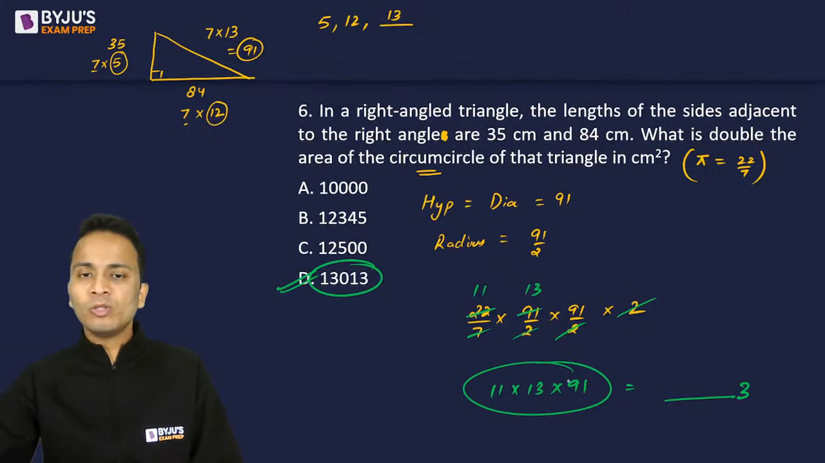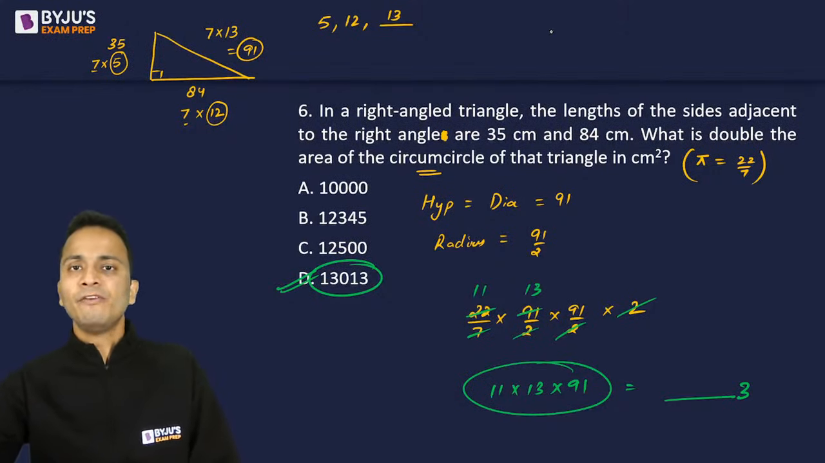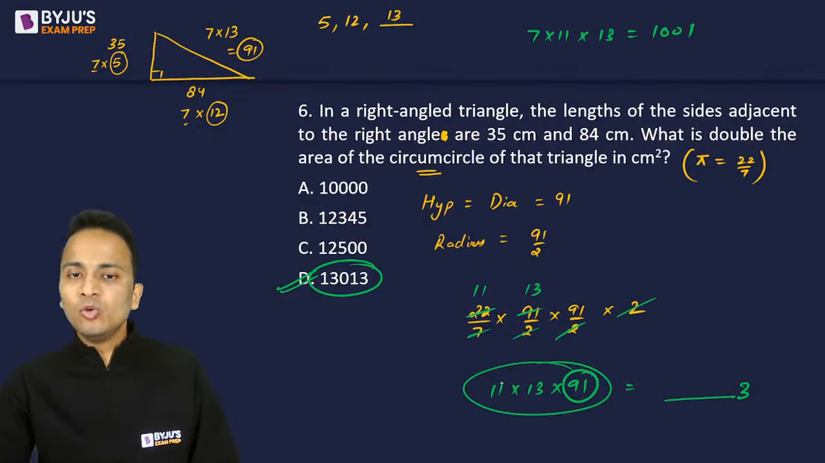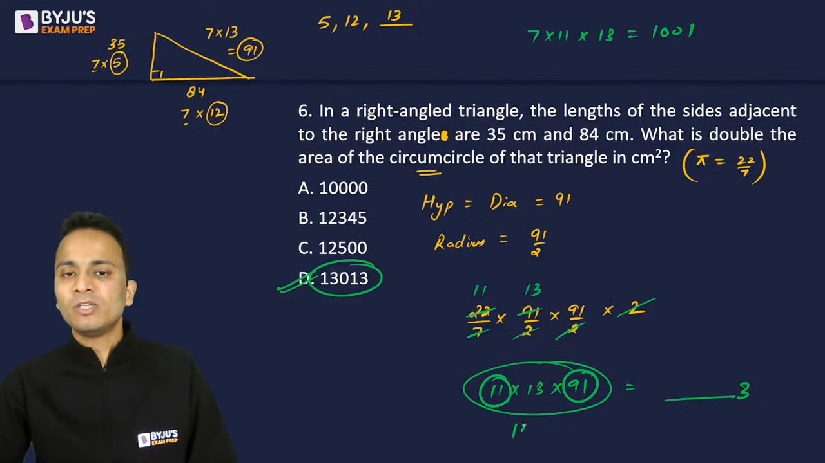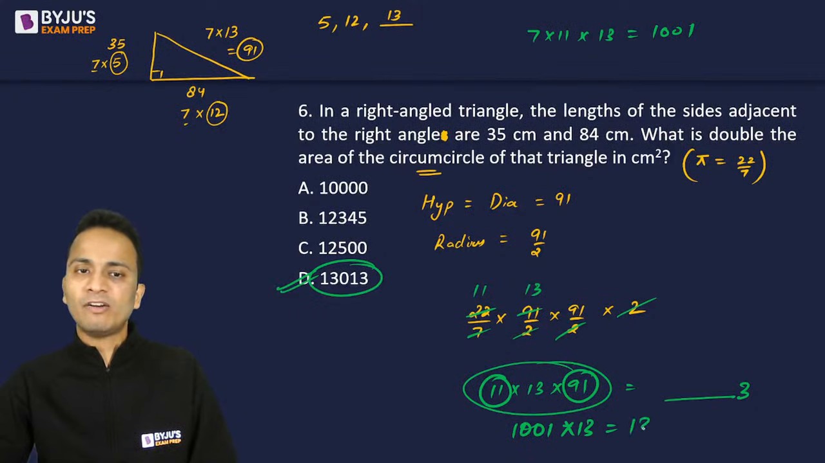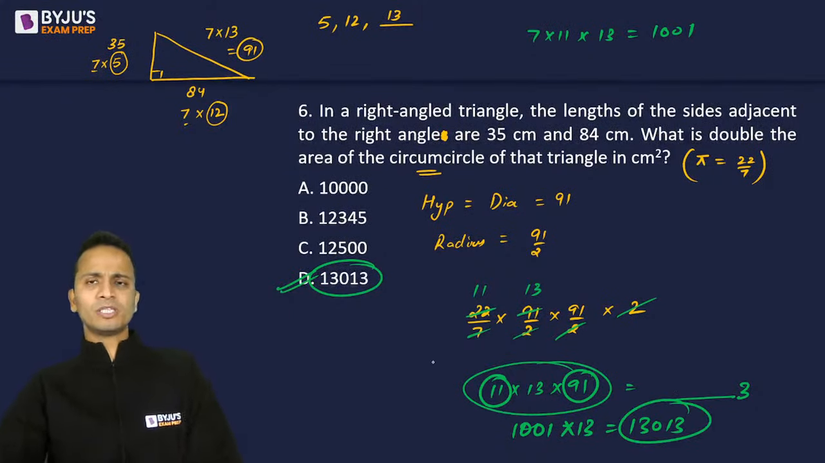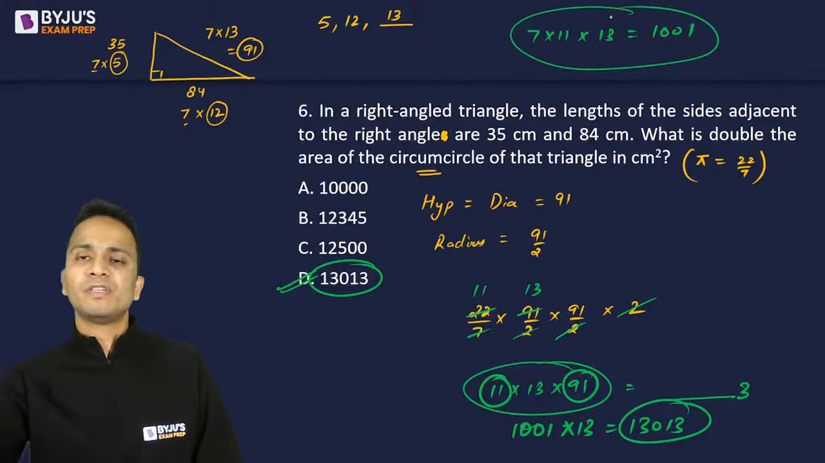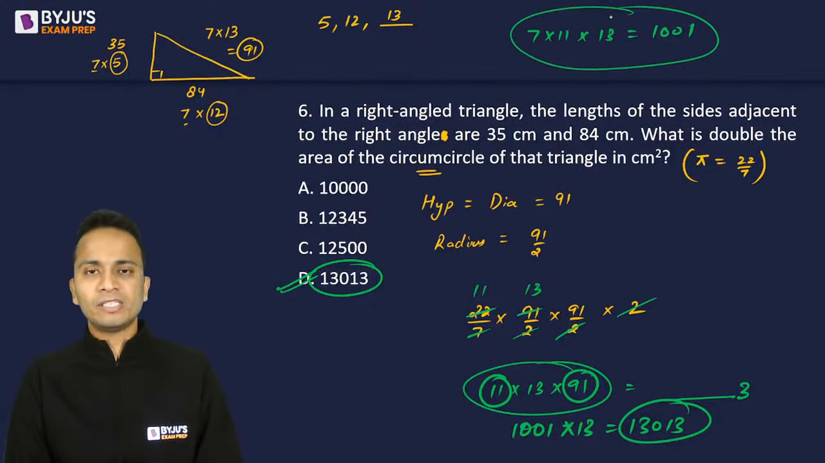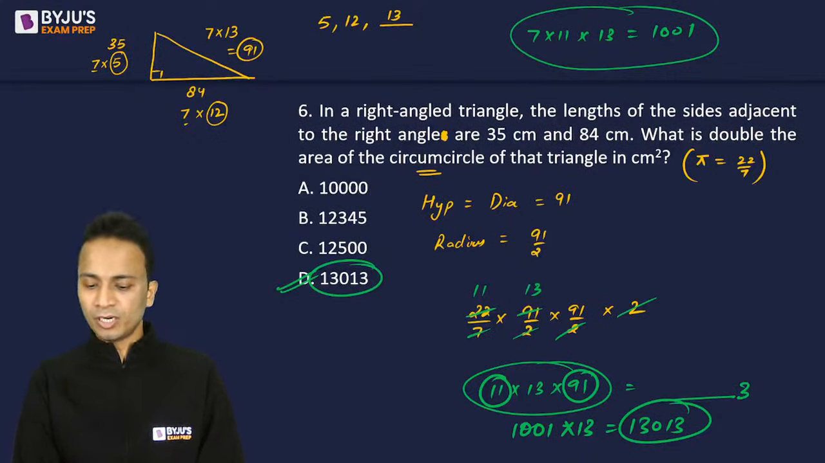Now, how can you do the calculations fast? If you remember that 7 into 11 into 13 is 1001, then 91 into 11 will be 1001, into 13 will be the answer. So that will be 13,013. So again, there was no need to multiply if you have already practiced calculations earlier. So question number 6, the correct answer is option D.